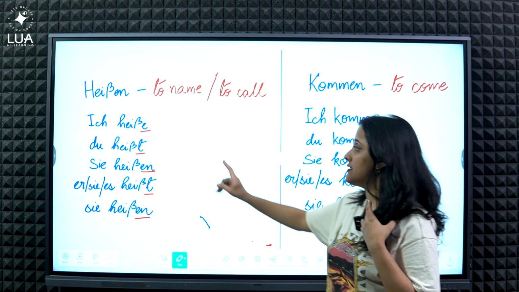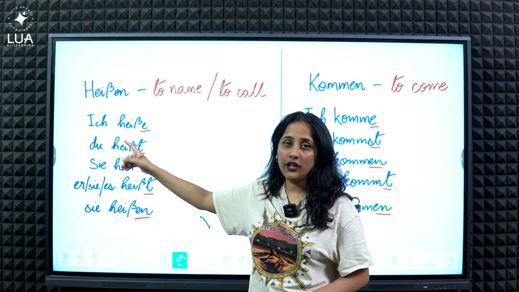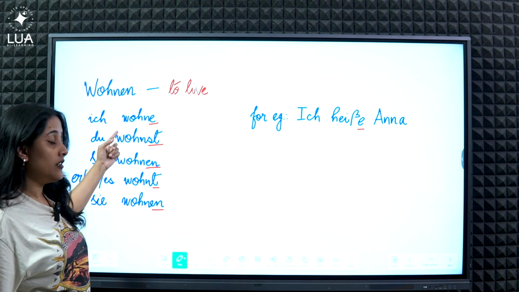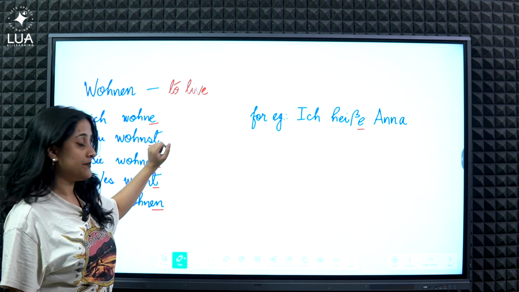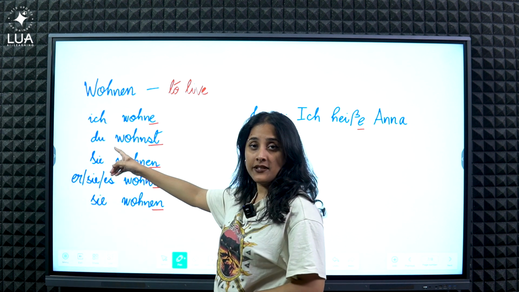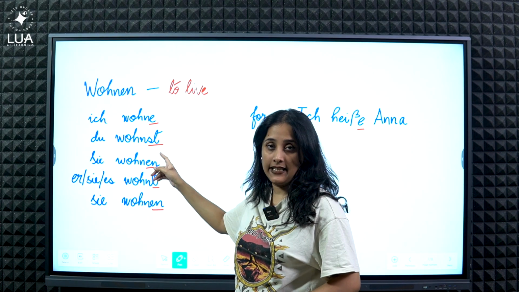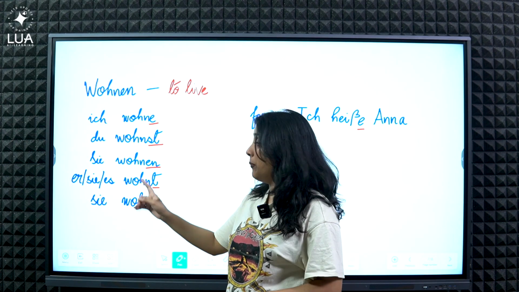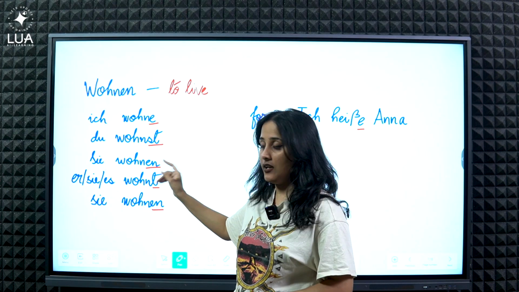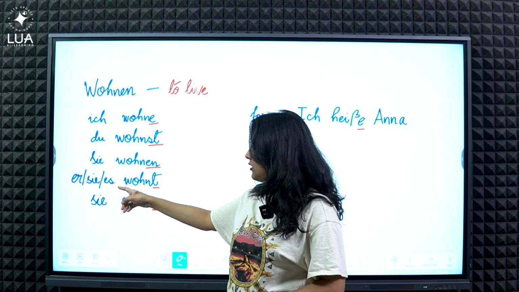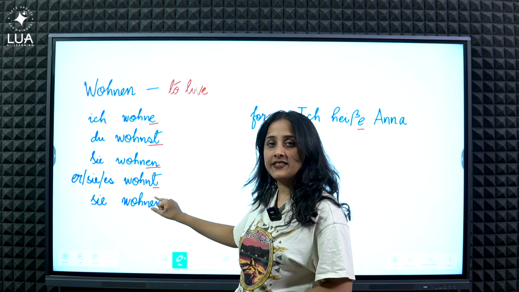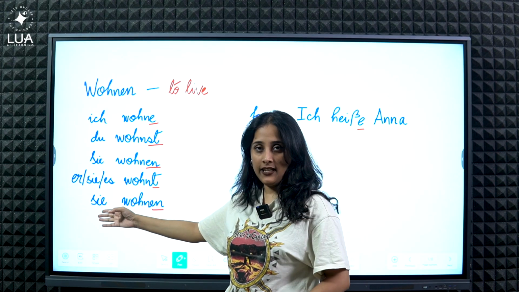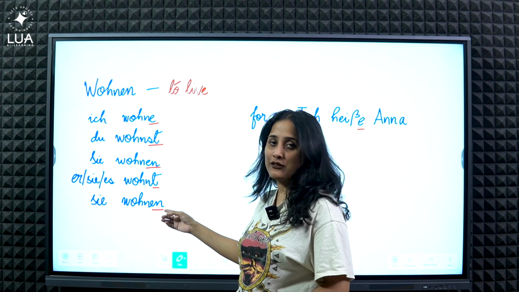That means this is how the verb is going to change according to the pronoun. So when it's first person singular, the verb is going to end with an E. When it's second person singular, the verb ends with ST. Second person formal, singular or plural, it will always end with an EN. Then the third person singular pronouns, they are going to end with just T. And then finally, the third person plural, sie, not capitalized, that is also going to end with EN.